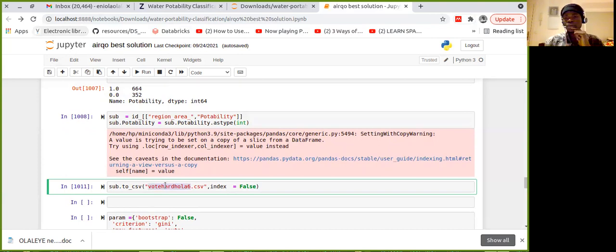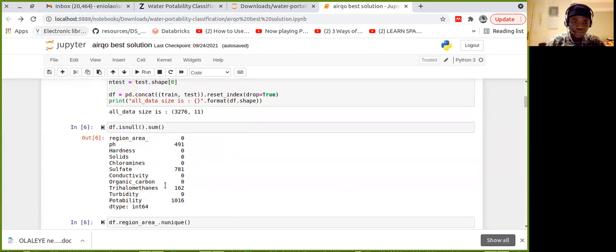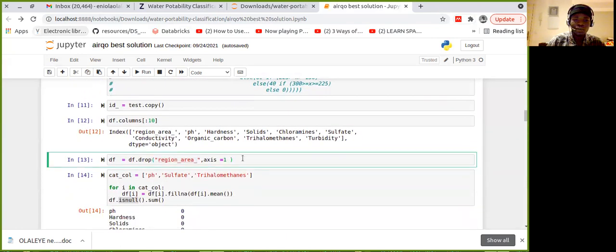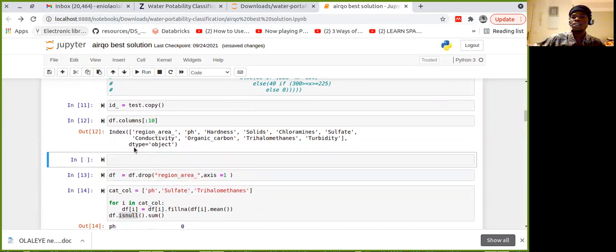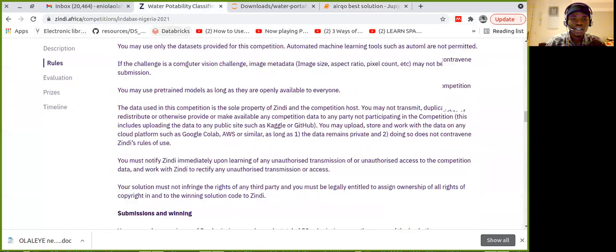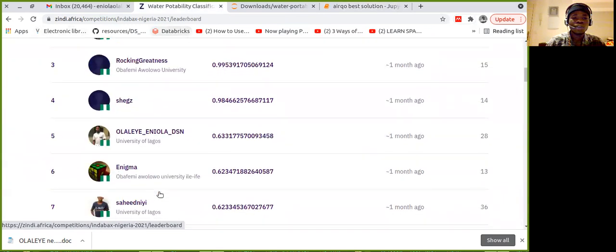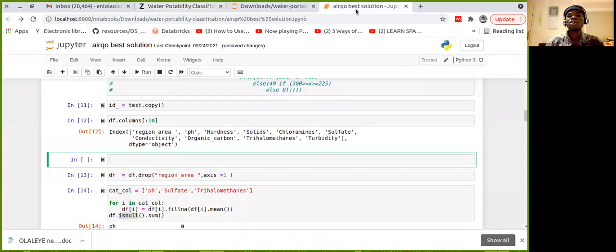So now we are going to try it with the region ID. Instead of dropping this region ID, I'll add it as a feature, then run all and see the score it's going to give us on the leaderboard. Let's see the score on the leaderboard first. On the leaderboard, I have a score of 0.63. So now let's use the region ID and see what score it gives us. That's a leak, so let's just try it.